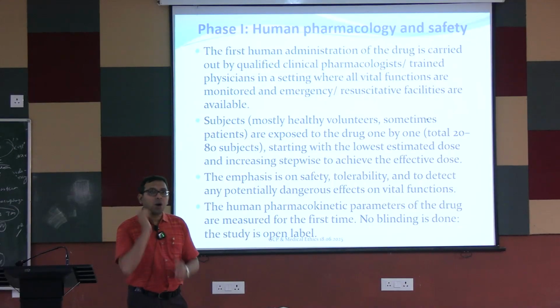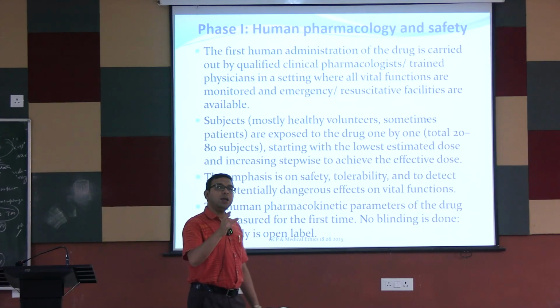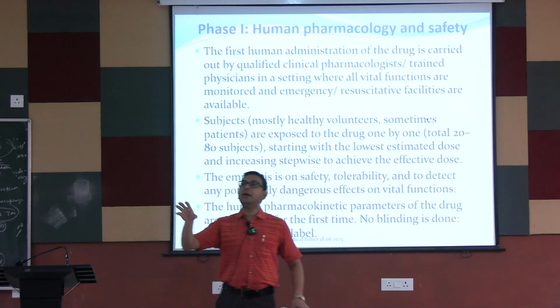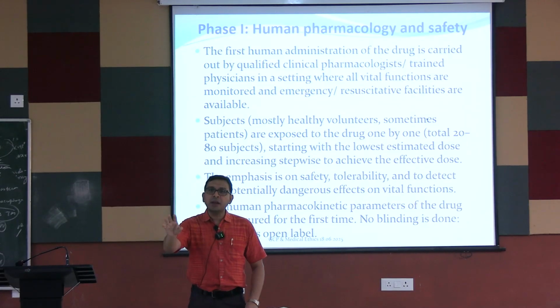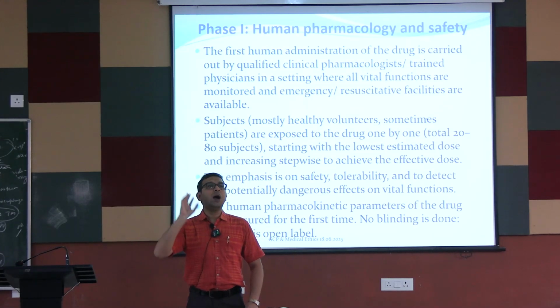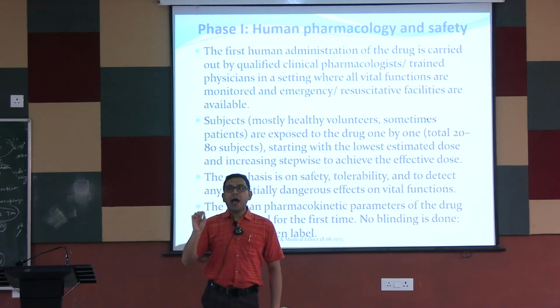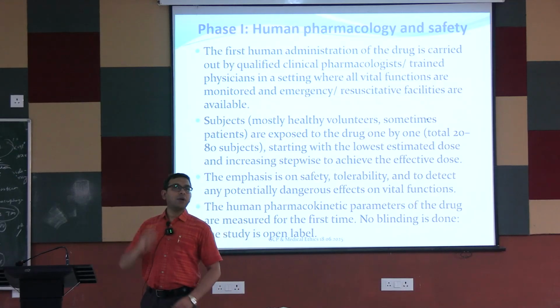Since these are very toxic, only these drugs are used at the phase 1 level in diseased individuals. Otherwise, we test the drug in healthy volunteers, healthy individuals. Why are we testing? Mainly to see the safety of the drug as well as to ascertain the dosage of the drug.